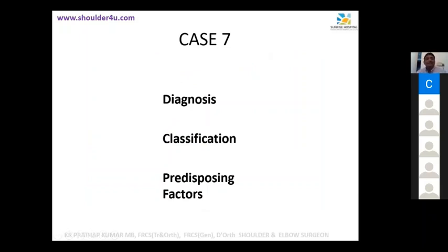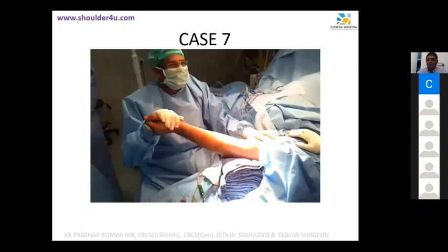Can somebody tell me the classification for post-traumatic heterotopic ossification? It's not pertaining to the elbow, it's pertaining to the hip, but in the exam they can ask you. Anyone know? If not, Brooker classification. Exactly, Brooker's classification.